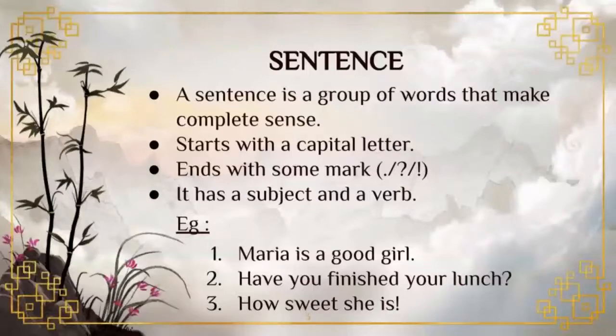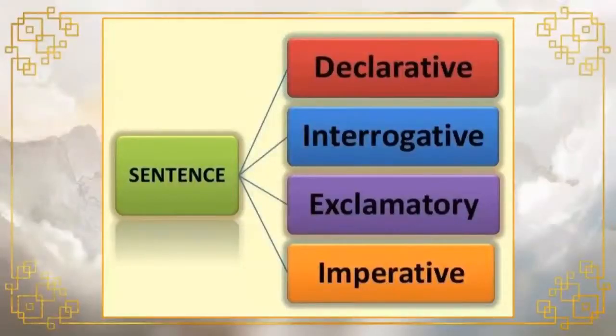Students, again I'm repeating, a sentence is a group of words which makes the sentence meaningful. It starts with a capital letter and it ends with the punctuation marks like a full stop, exclamation mark or a question mark. And it has a subject and a verb. Okay, students, now we are going to see types of sentences, or kinds of sentences.